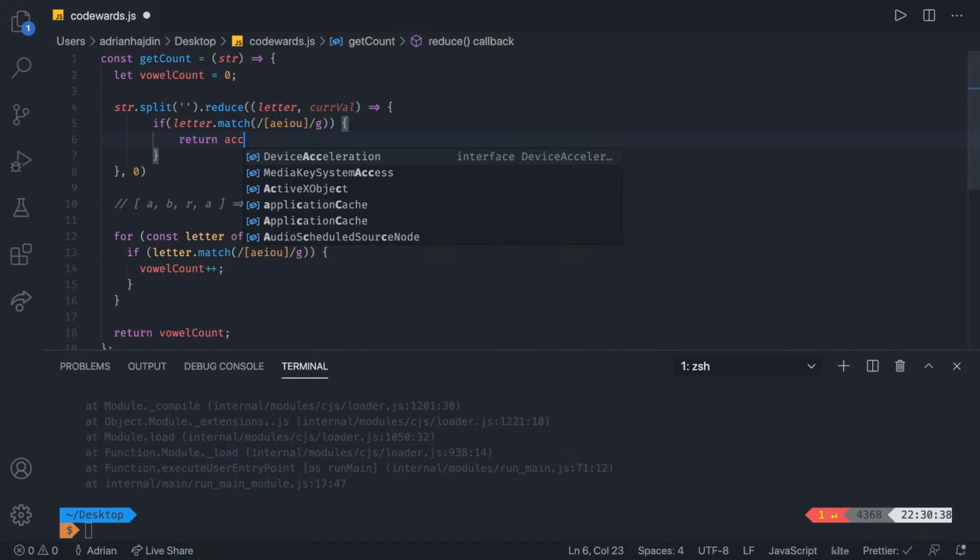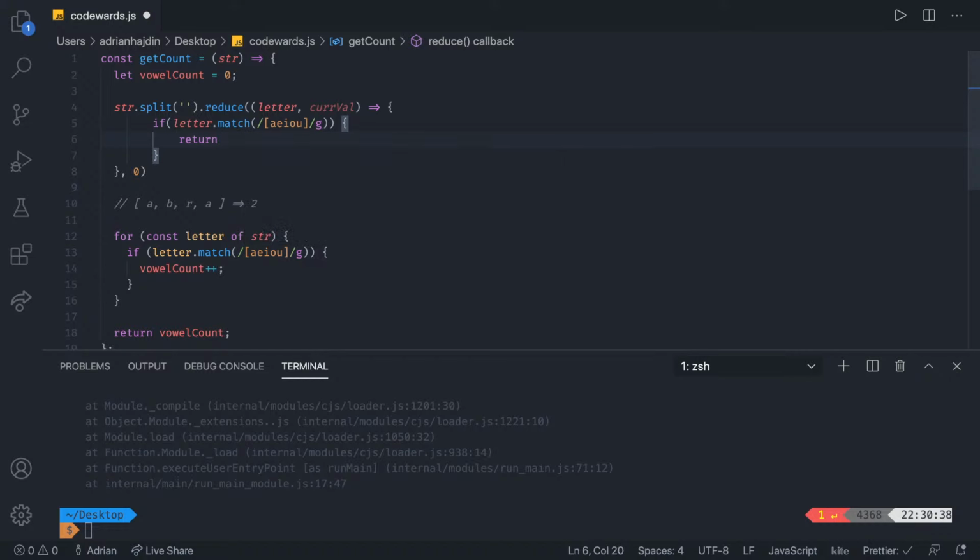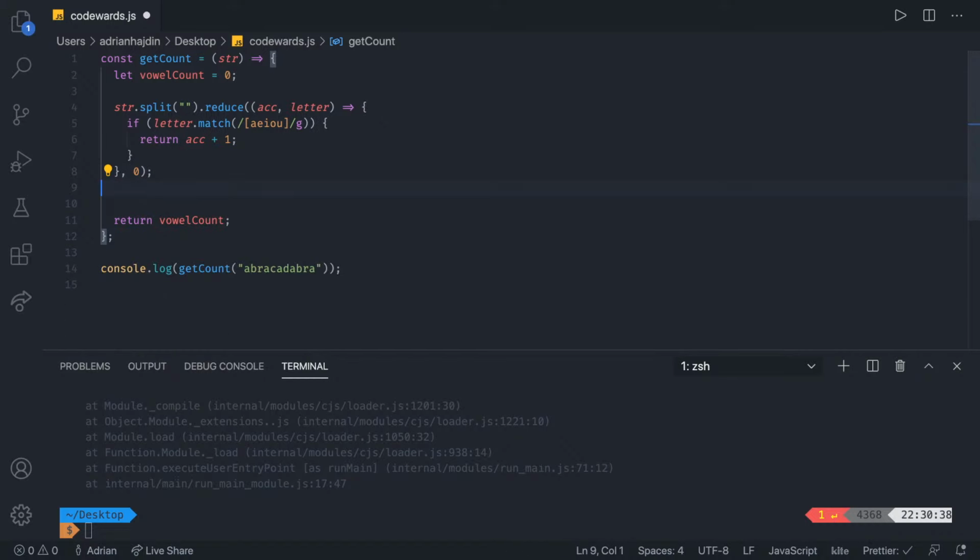accumulator, or rather, let's think about it. We want to return accumulator, so this is going to be letter. No, this is going to stay accumulator, and this is going to be letter. My bad there. So there, we want to return the accumulator plus 1, I guess, right? Let's see if this is going to make sense. I know this is a bit confusing right now, but I'll try to explain it in a better way.